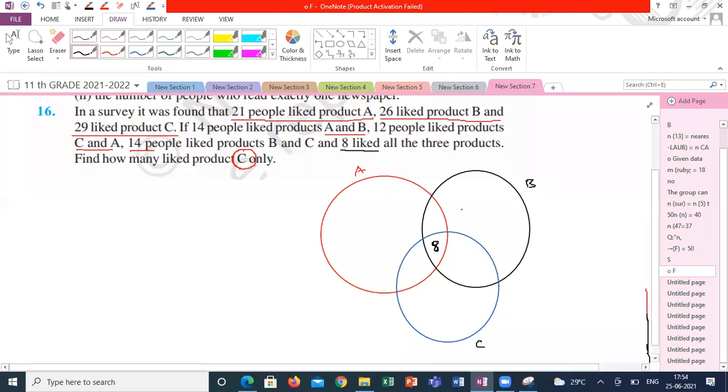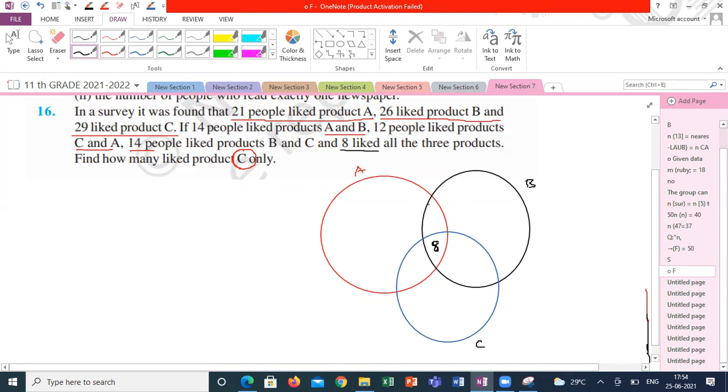Now, what is the A intersection B? 14. So A intersection B is red and black. How much number do I have to keep here to make it 14? Guys, are you clear what I'm saying? This is the A intersection B region.